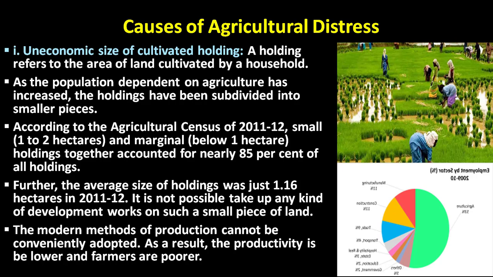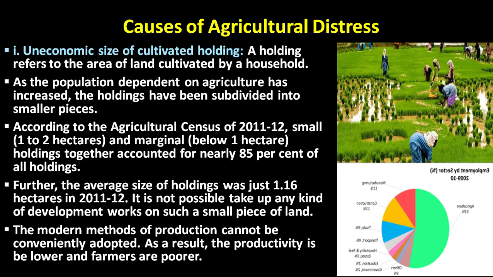According to the Agricultural Census of 2011-12, small, that means 1 to 2 hectares, and marginal, below 1 hectare, holdings together accounted for nearly 85% of all holdings.